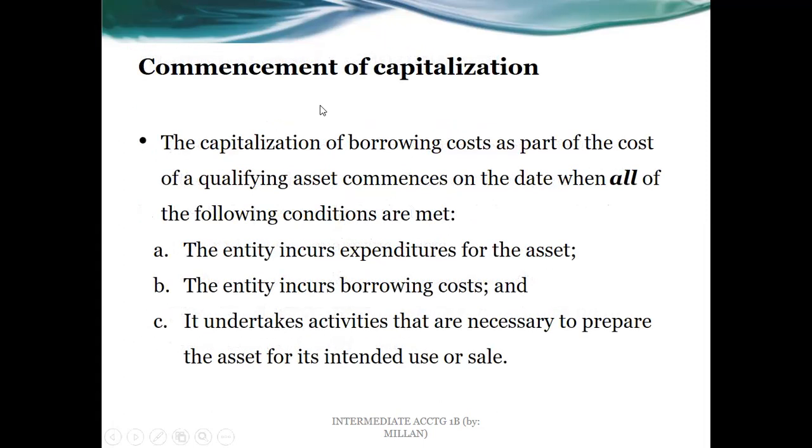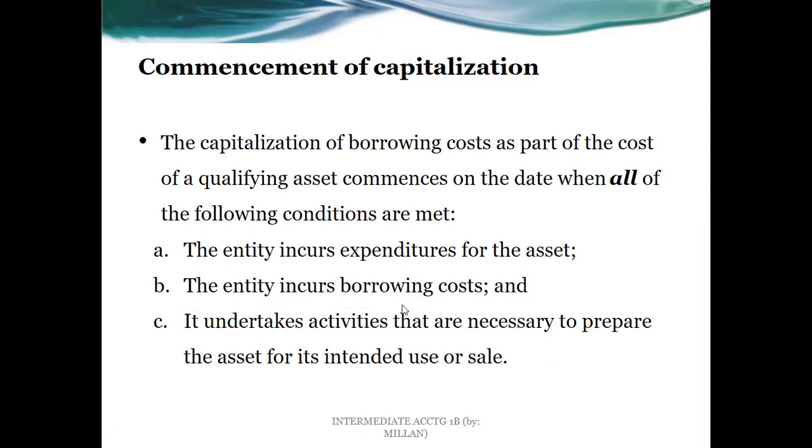Then commencement or start of capitalization, it would begin as part of the cost of a qualifying asset. The borrowing cost on the date when all of the following conditions are actually met. So we have the entity incurs expenditures for the asset. So expenses are actually being incurred, being considered, recognized.